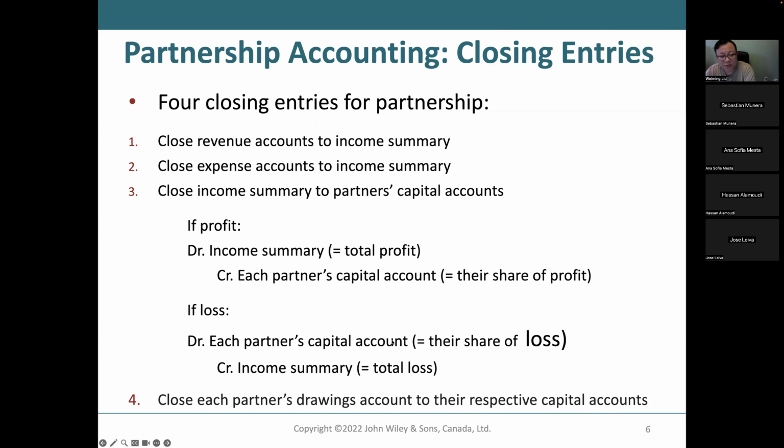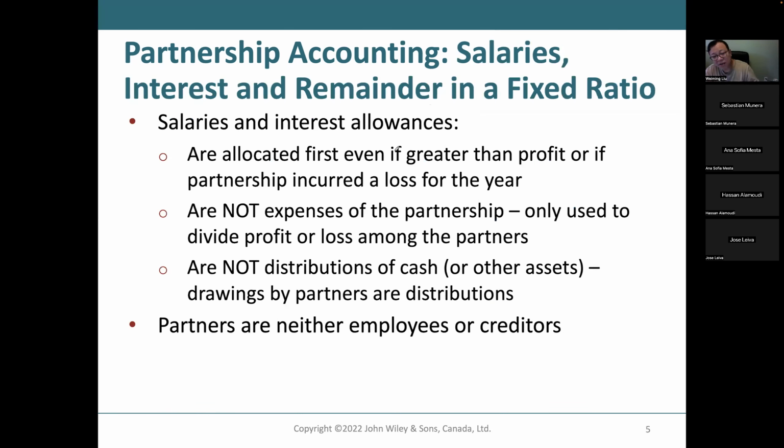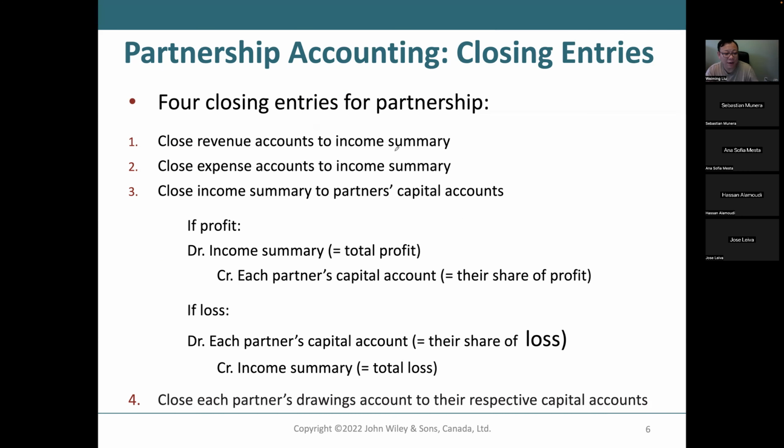So you want to close your revenue account to the income summary. How do you do that? Can anyone tell me the closing journal entry? How can you close your revenue account into the income summary account?